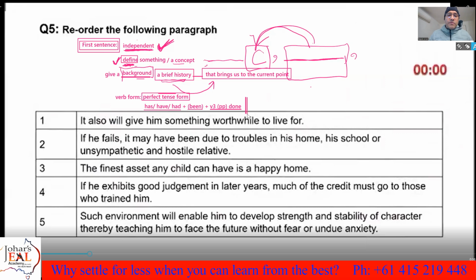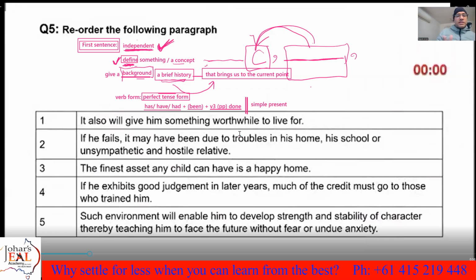So if you see the sentence is independent and you see this verb form, there might be multiple independent sentences, but if you see this verb form, you can easily find it. If this verb form is independent, that's the first sentence. Sometimes even simple present is used as well. There can be other things; it's not always that.